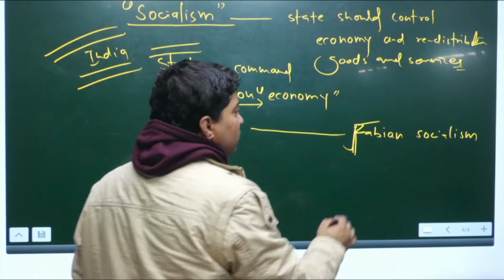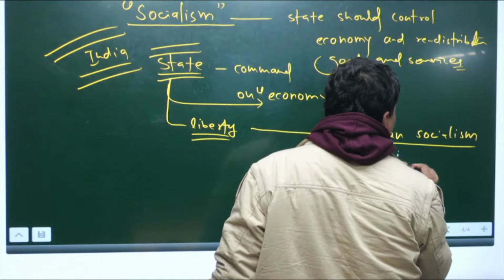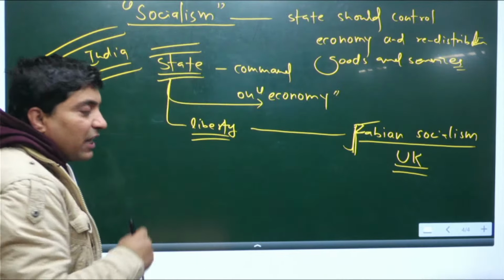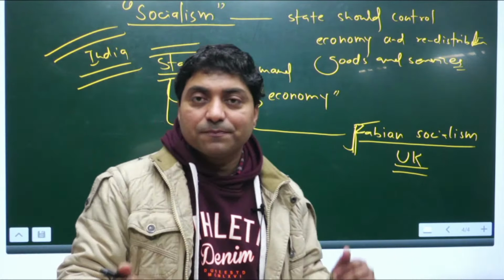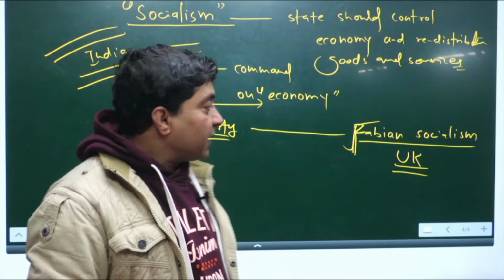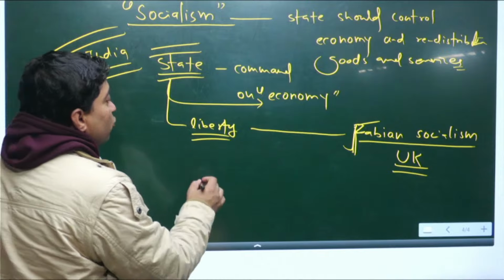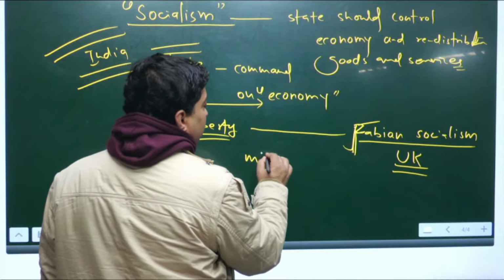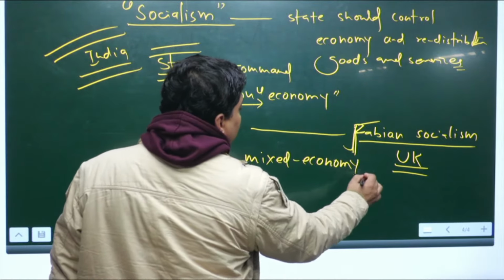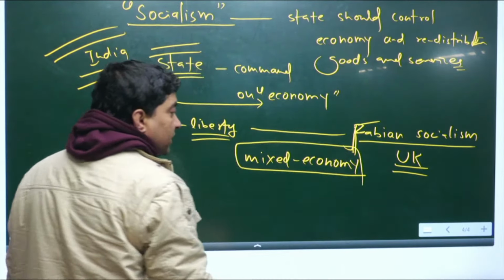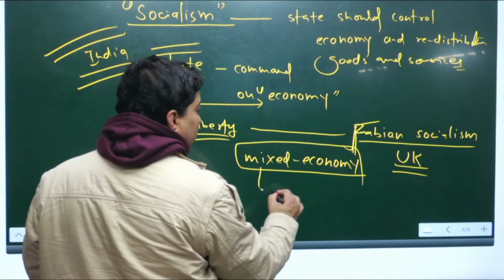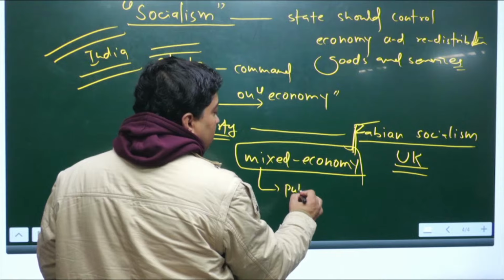Basically, Fabian socialism was very popular in the UK, which believed that there should be democracy, and through democracy we can bring socialism, right? Even Nehru opted for a mixed economy.